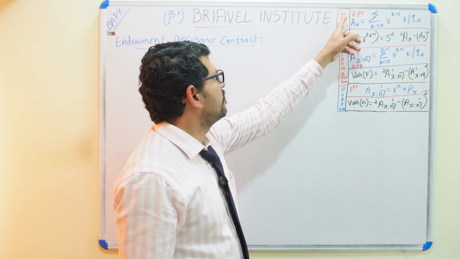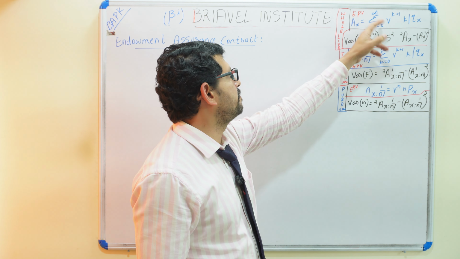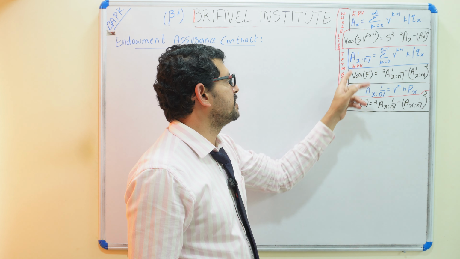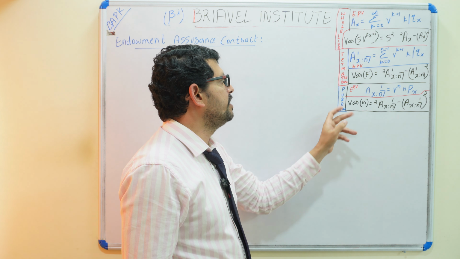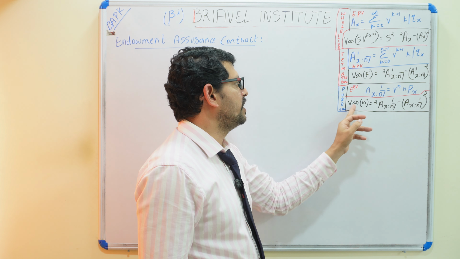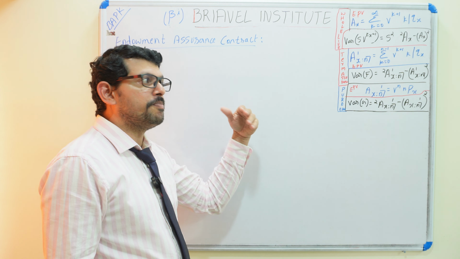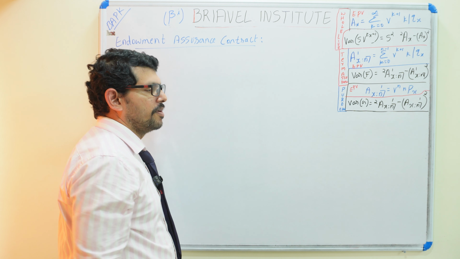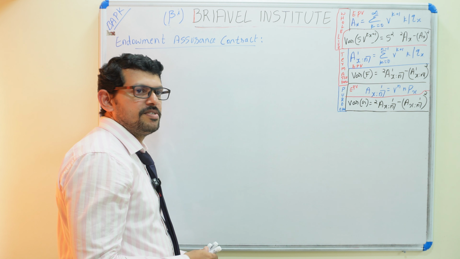Previously we discussed whole life insurance. What is the expected present value? What is the variance? And term assurance: what is the expected present value? What is the variance? Pure endowment: what is the expected present value? What is the variance?